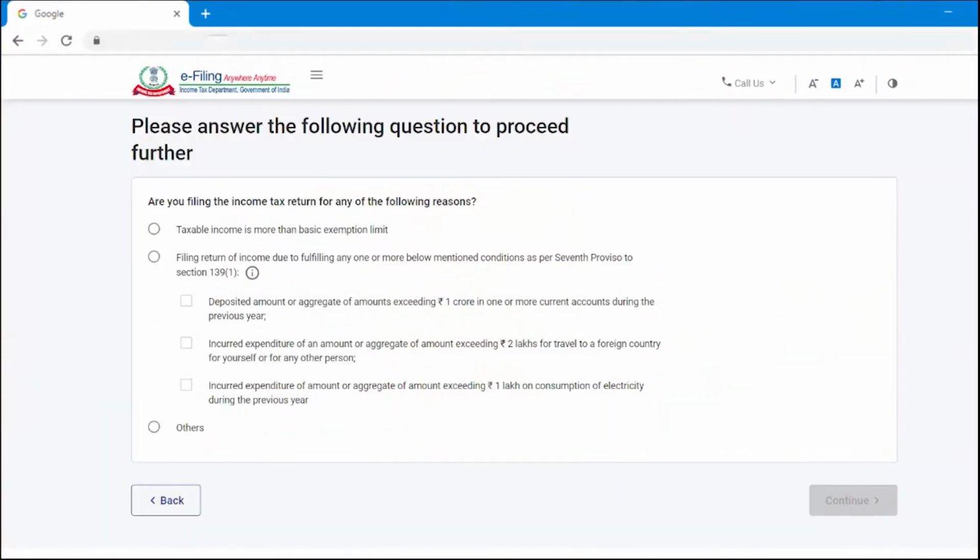And when you file your income tax return, because you qualify under any of these 3 clauses, make sure that you tick at the right place that you are filing your ITR because of any of these 3 reasons.